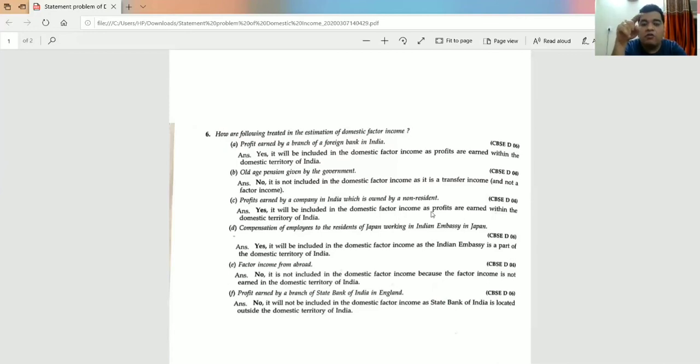And when we calculate national, we add NFIA to domestic. It is a factor income from abroad, so it is added in the national income. So what was being added in domestic is not being added in national, and what is being added in national is not being added in domestic. It means we have to see questions like this, the question of any organization, and where the profit is going, that we have to see in the case of the national concept. I've told you one question in case of embassies. The reverse, I am telling you now.